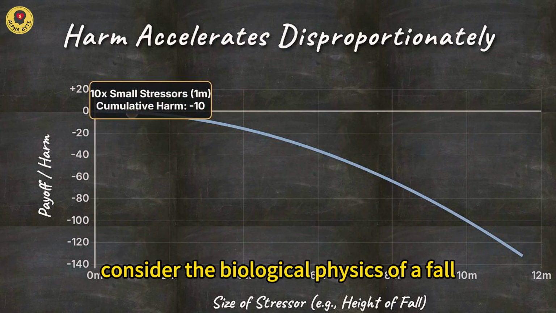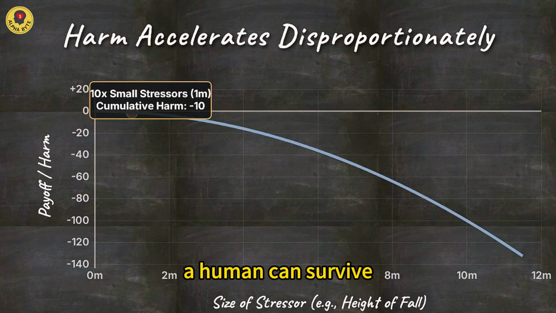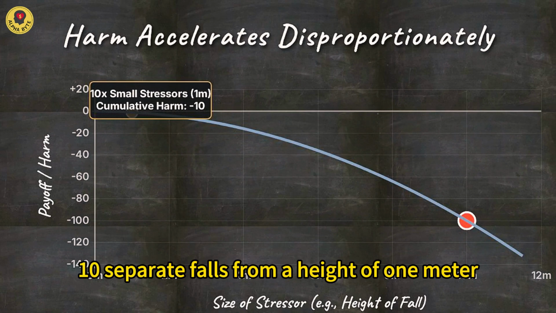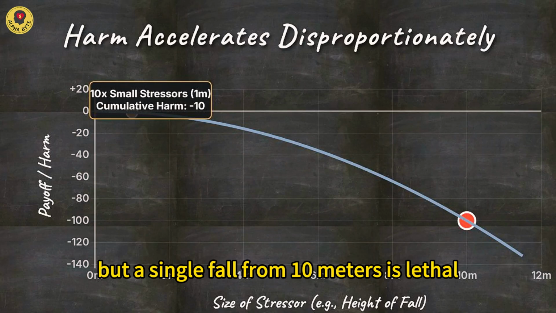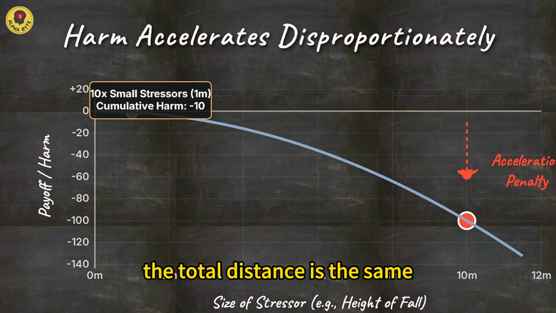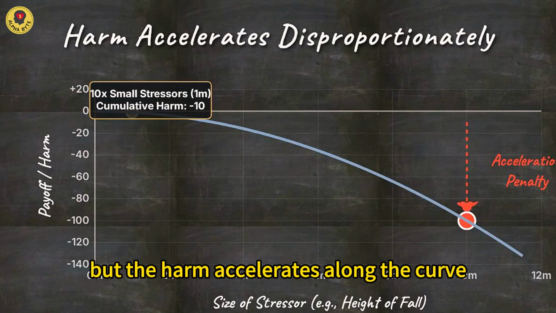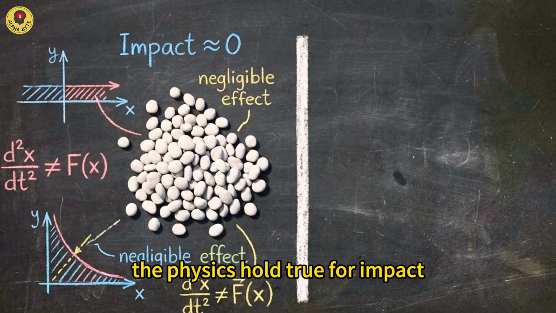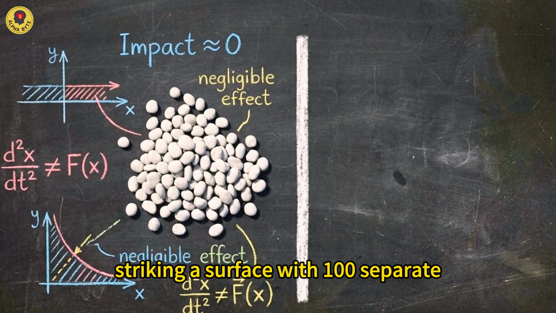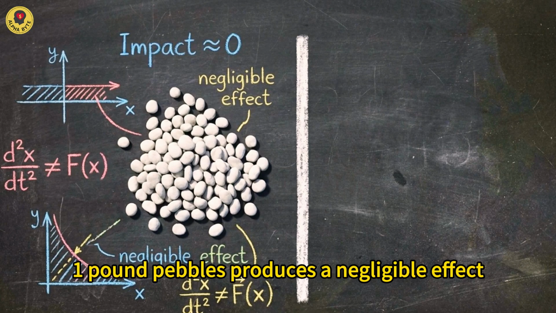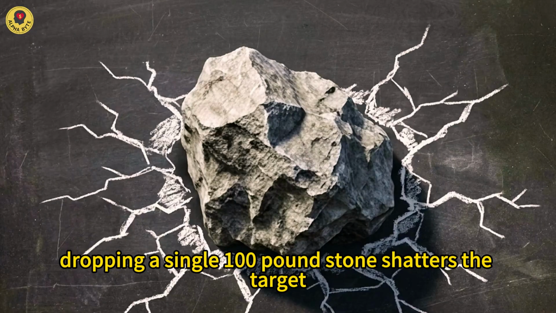Consider the biological physics of a fall. A human can survive 10 separate falls from a height of 1 meter with zero permanent harm, but a single fall from 10 meters is lethal. The total distance is the same, but the harm accelerates along the curve. The physics hold true for impact. Striking a surface with 100 separate 1-pound pebbles produces a negligible effect. Dropping a single 100-pound stone shatters the target.